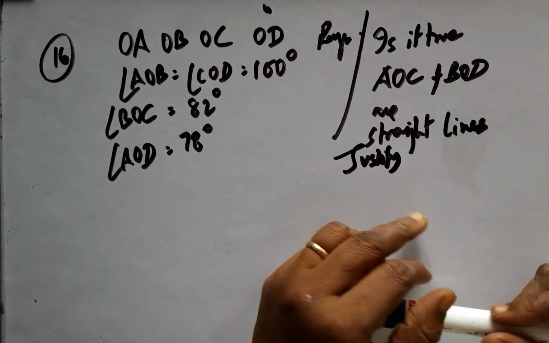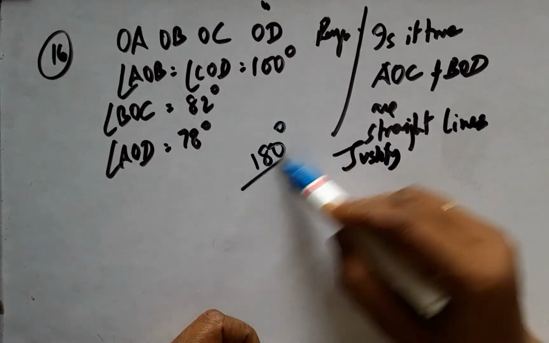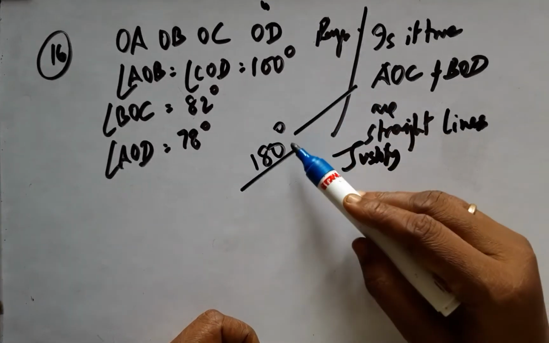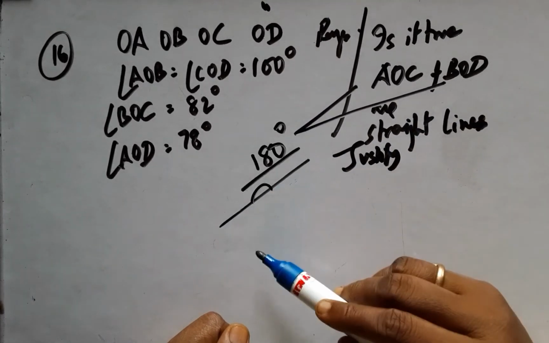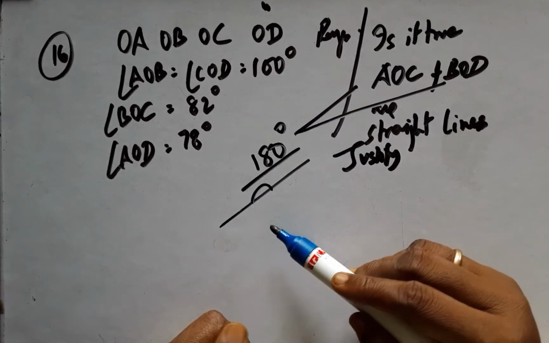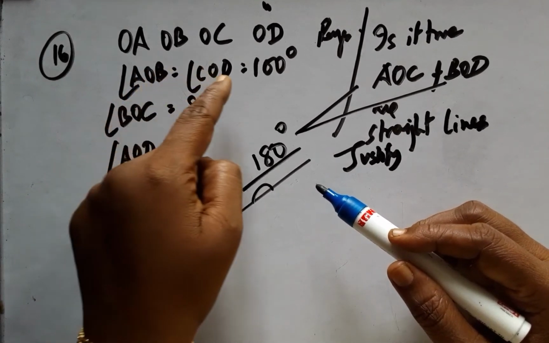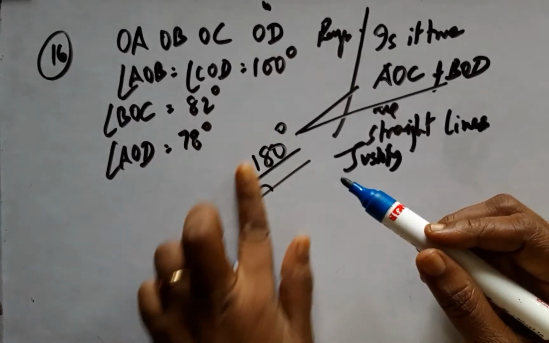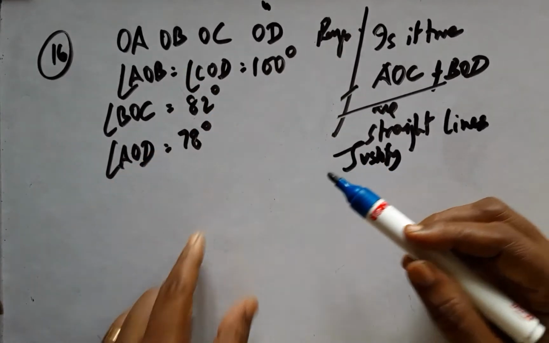If we can prove that they are straight lines, if there is a 180 degree angle for AOC and BOD, then they can be said to be straight lines. Now let me check if anything of that kind is possible. Angle AOB and COD are 100 degrees, and you are supposed to construct the diagram out of this problem.